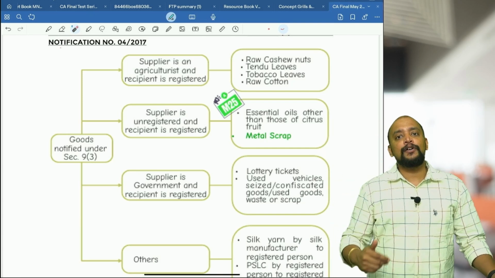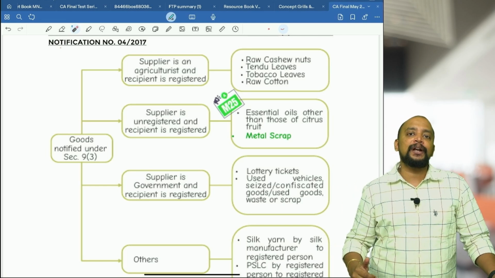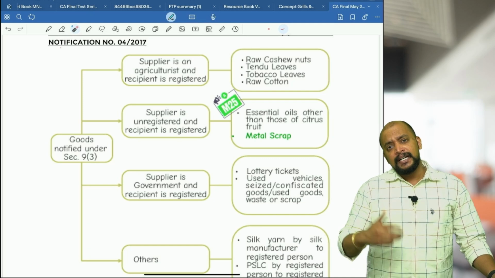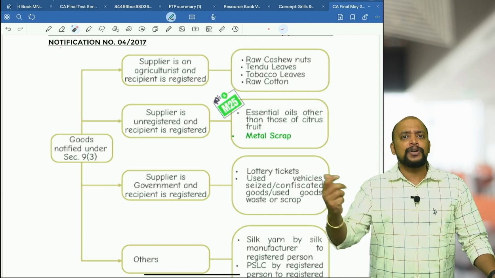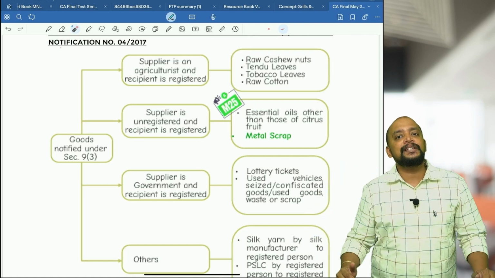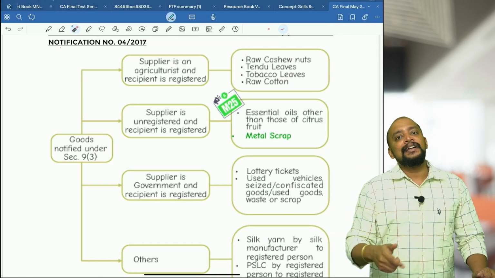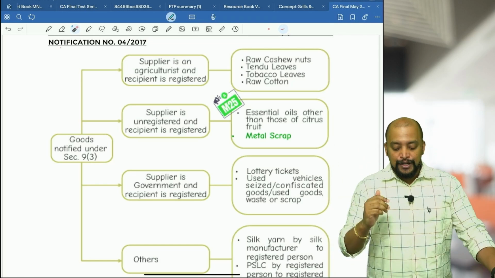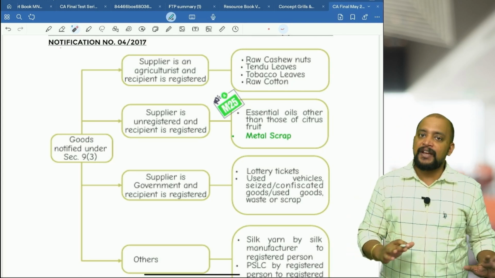For example, renting of motor vehicles. The supplier should be other than a body corporate, the recipient should be a body corporate, and the rate of GST is 5%. If these three conditions are satisfied, it will come under RCM. What if the recipient is not registered? They have to compulsorily register. The moment RCM is applicable, the recipient has to compulsorily register. But for the applicability of RCM here, we are checking that the recipient is registered, then only RCM will come. So don't get confused. Here, if both are registered, RCM will not be applicable, it will be FCM only.